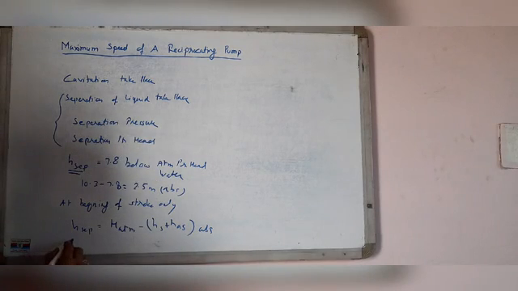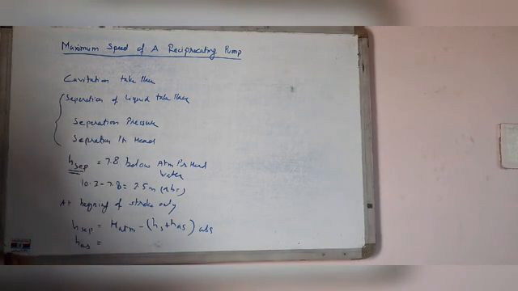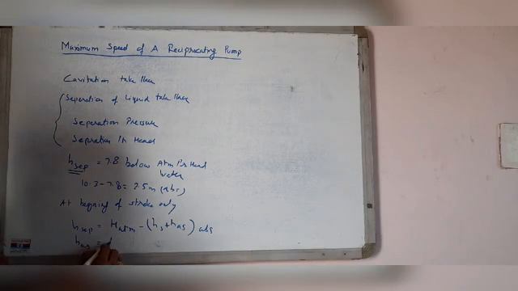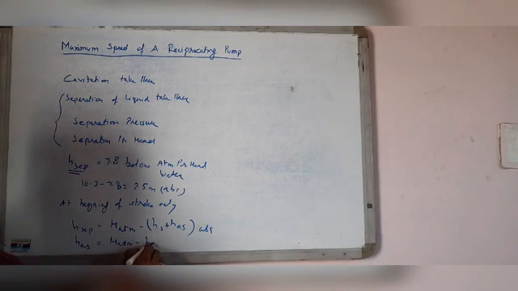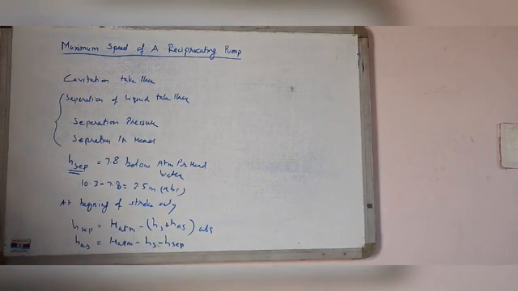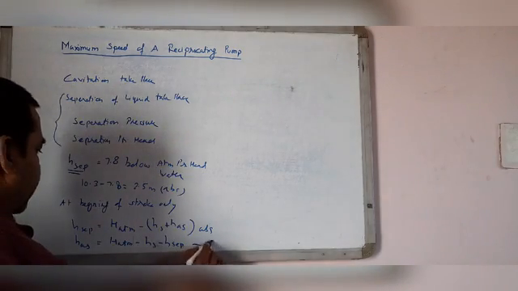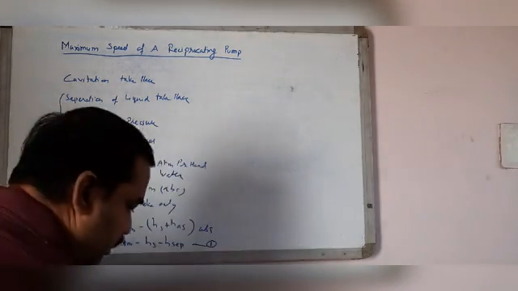Or HAS equal to H atmospheric minus Hs minus H separation. This is equation number 1.